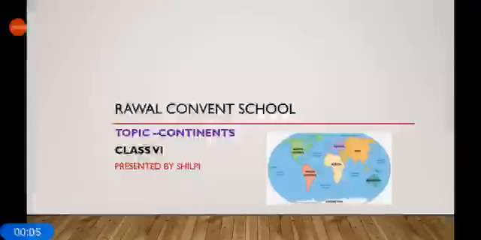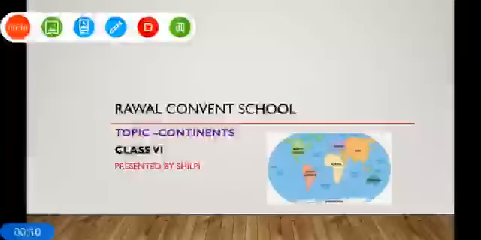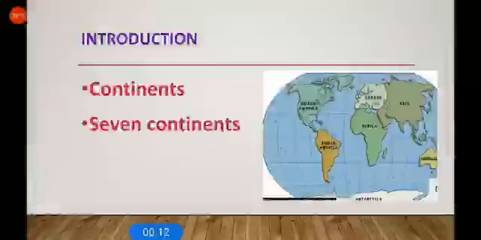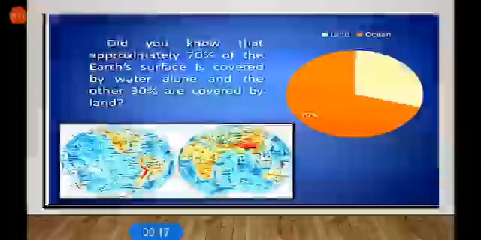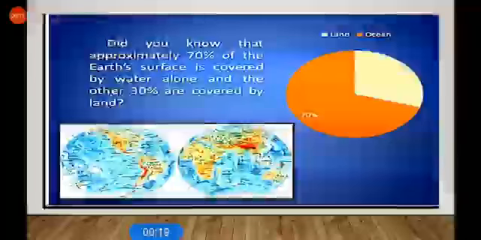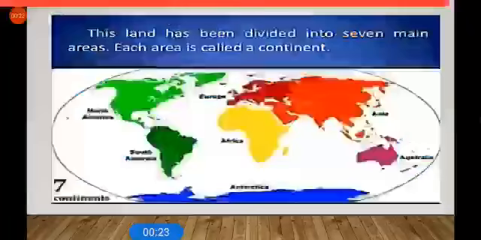Today for class 6 we are here with another amazing topic, that is continents. Let's begin. Study what are continents and 7 continents. Did you know that approximately 70% of the earth's surface is covered by water alone and the other 30% are covered by land as shown in the figure.